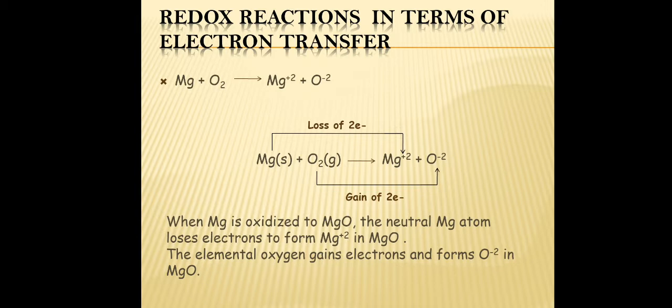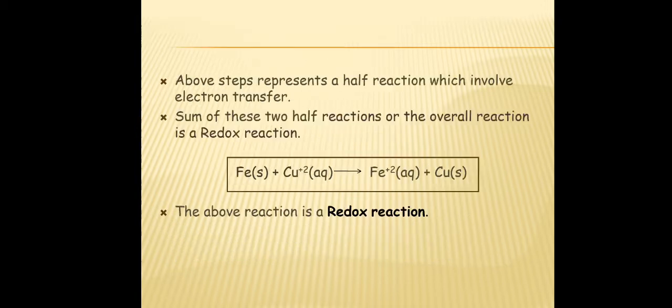When Mg is oxidized to MgO, the neutral Mg atom loses 2 electrons to form Mg2+. The elemental oxygen gains 2 electrons and forms O2-. Each represents a half reaction of oxidation or reduction, which means Mg to Mg2+ is the oxidation half reaction and O to O2- is the reduction half reaction. The sum of these two half reactions is the overall redox reaction. Example: Fe plus Cu2+ gives Fe2+ plus Cu.